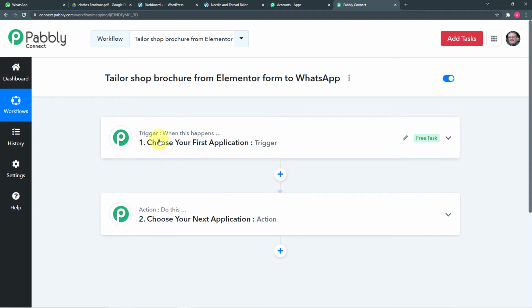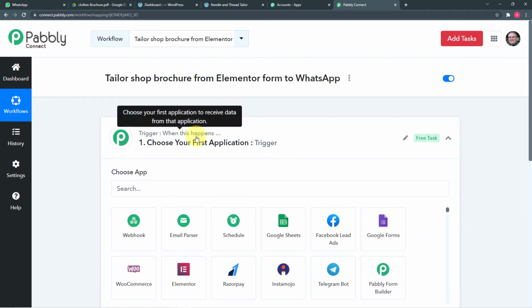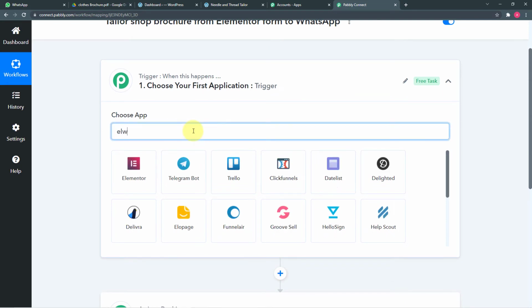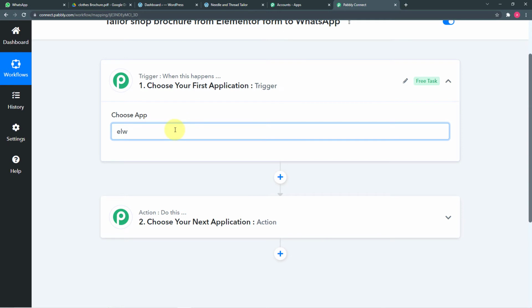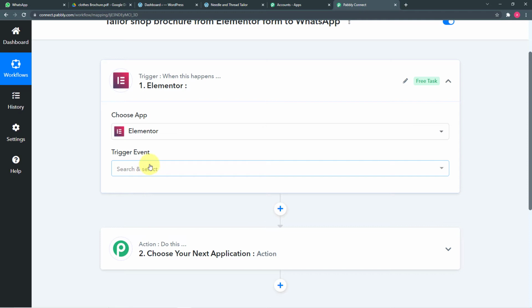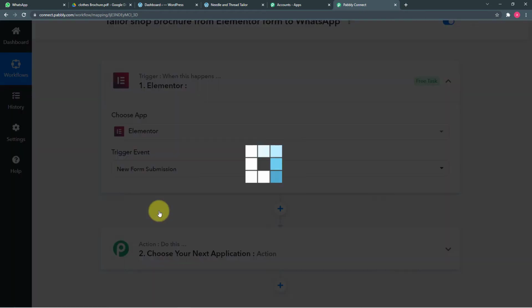So Pabbly Connect works on these 2 things. The trigger says when this happens, action says Pabbly Connect please do this. Okay, as in our use case, the trigger would be a form submission here in Elementor form, and the action would be to send the Tailor Shop's brochure on the WhatsApp account, right? So first of all, you have to click here on this trigger window, and from this choose app, you have to choose your application as Elementor form. Wait a minute, Elementor, this one. Now you have to click on this trigger event and select this new form submission option.